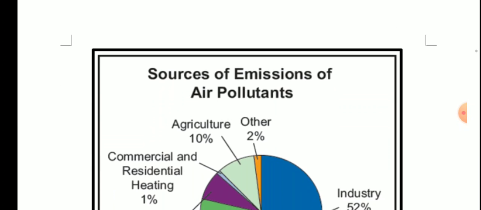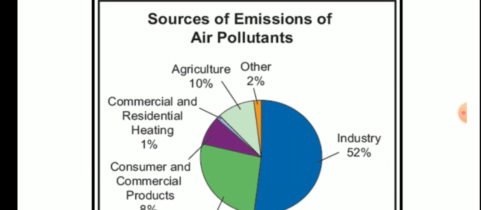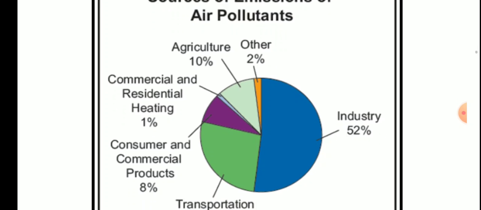So these were some causes of air pollution. Now let's see the sources of emission of air pollutants. What are air pollutants? The things which cause air pollution are known as air pollutants, okay. Or simply we can say, what are pollutants? The substances which cause pollution are known as pollutants, okay. So now let's see what are the major causes of air pollutants.